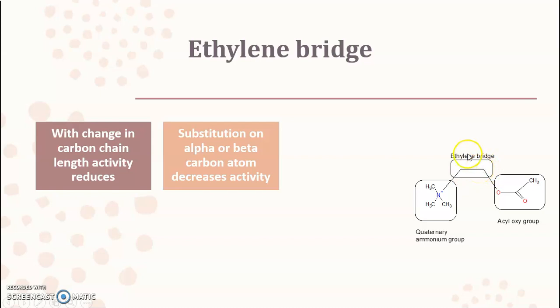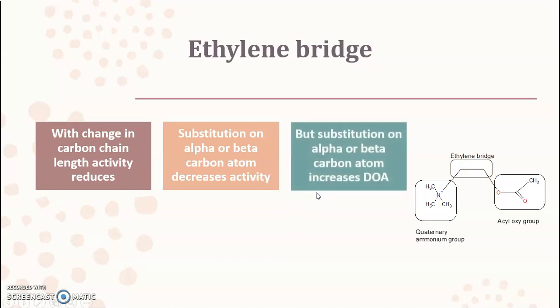So substitution of a methyl group at the alpha or beta position will lead to a decrease in the activity. But this change has one benefit: substitution on the alpha or beta carbon atom increases the duration of action. Though it decreases the activity, it increases the duration of action.